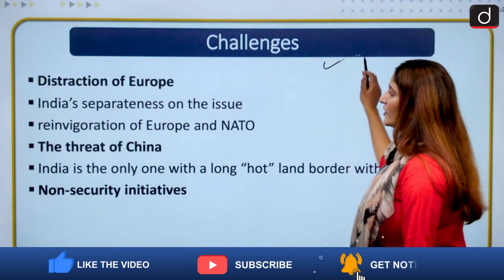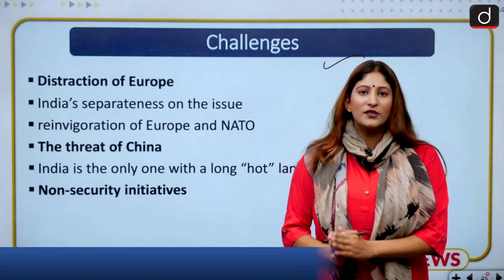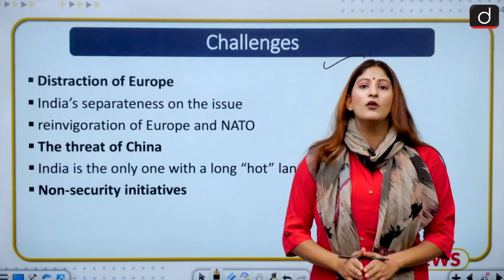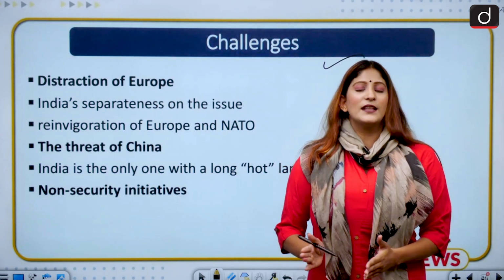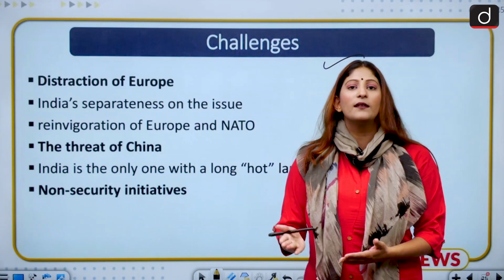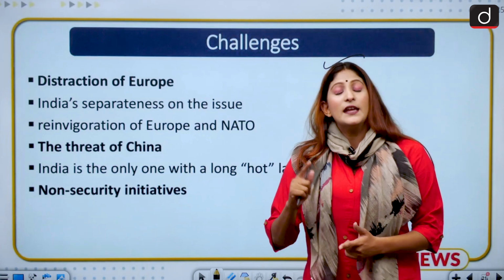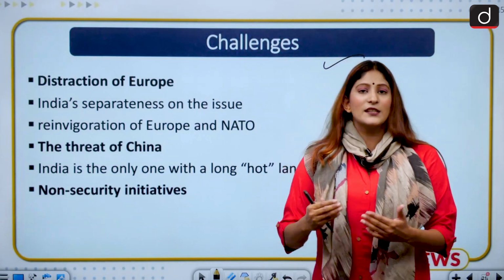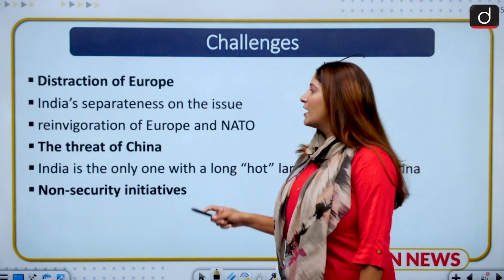Now, what are the challenges? First of all, there is a lot of distraction of the US with Europe right now. Europe is a region that the US has been very well aware of and experienced with. If we talk about the Indo-Pacific, the Indo-Pacific is a new region for the US to invest in. Let's see how it happens.